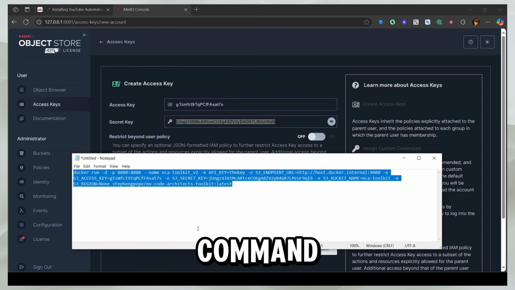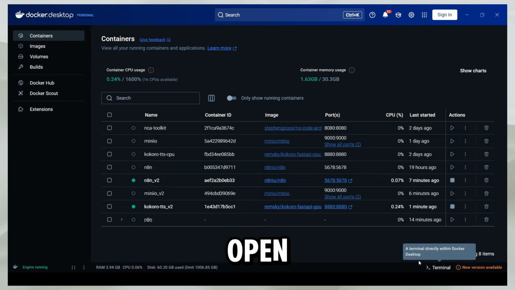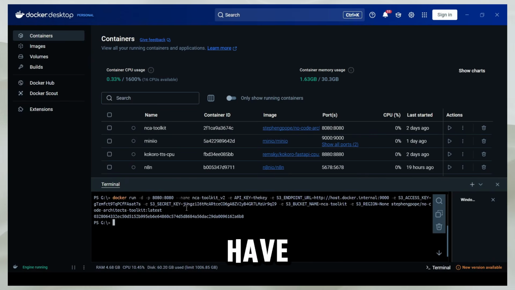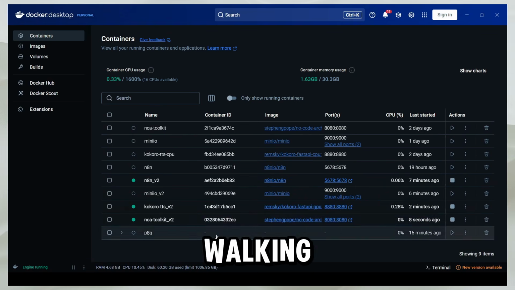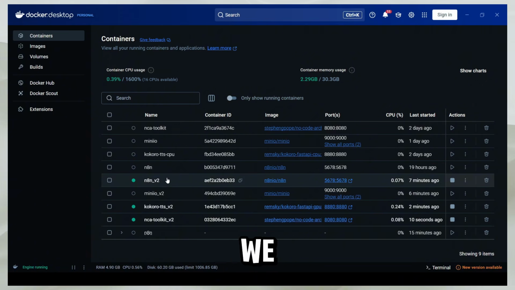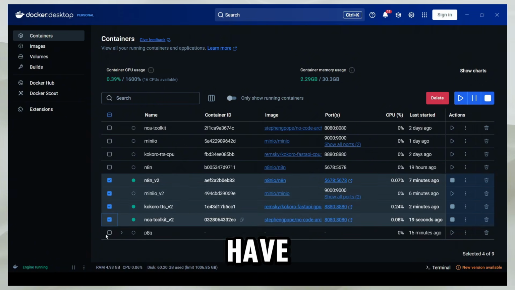So now I have this command ready, and I'm going to head to Docker, open the terminal again, clear this, and then run this code. And now we have successfully installed the NCA Toolkit. And here you can see we have installed everything that we needed. So these are all the installs that we recently did. We have all these things running.